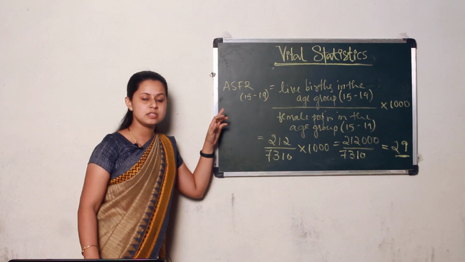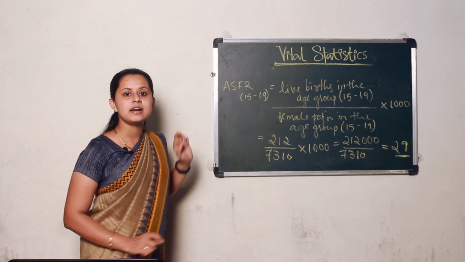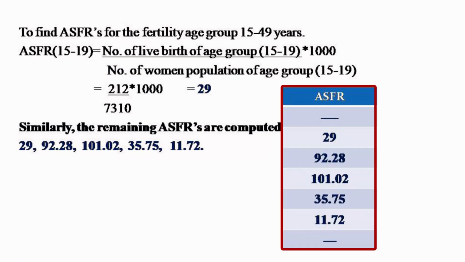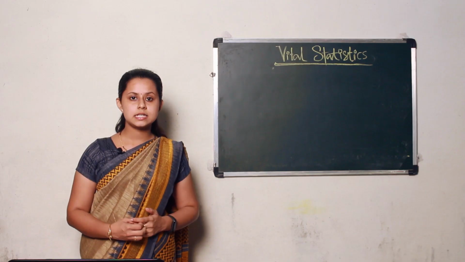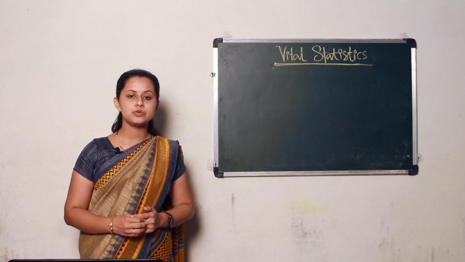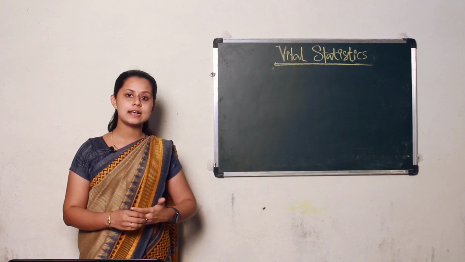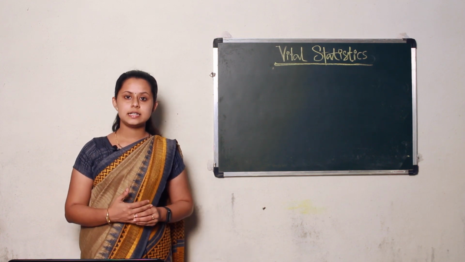The rest of the ASFRs are calculated similarly. So the values are 29, 92.28, 101.02, 35.75, 11.72. This is the age specific fertility rate for the rest of the specified age groups. Next measure of fertility is total fertility rate, and this is the last fertility rate, that is TFR.